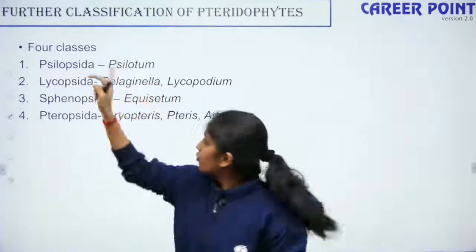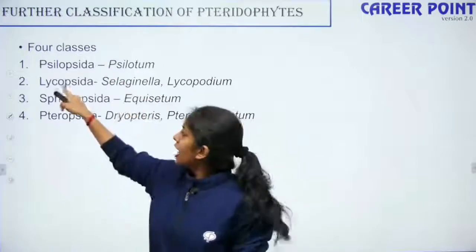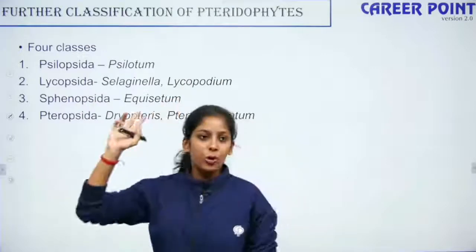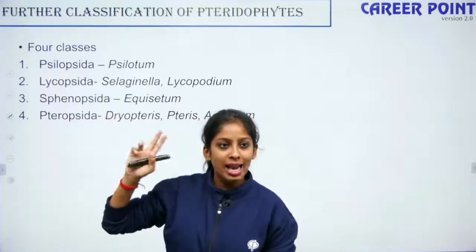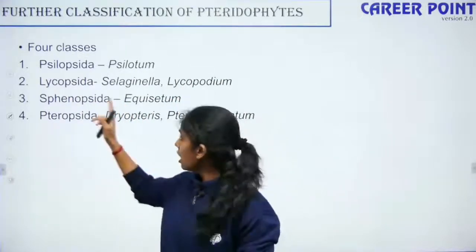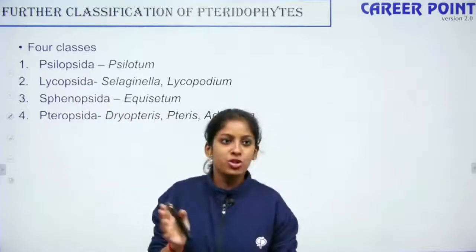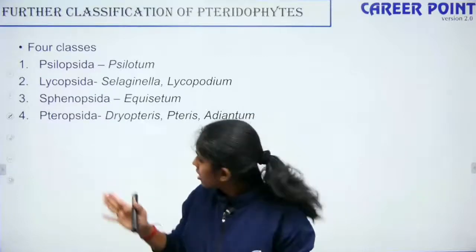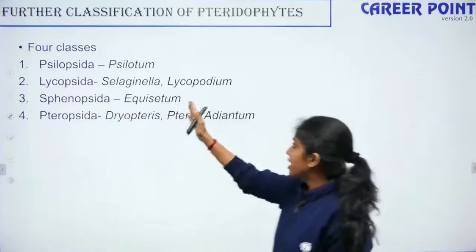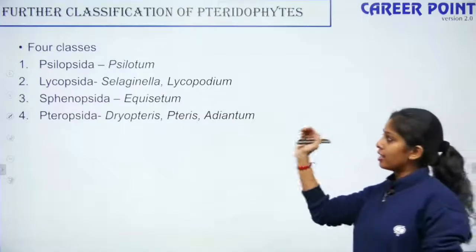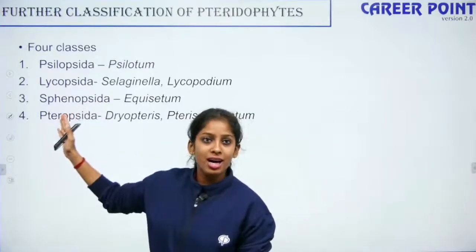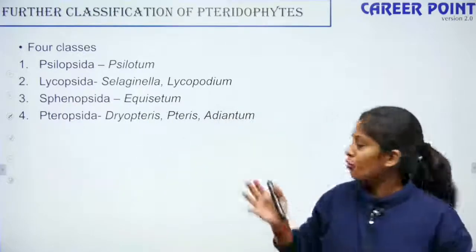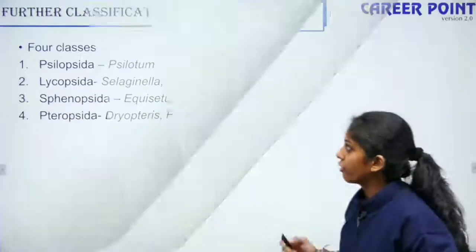If given a match the following, you can match these two. Lycopsida, Selaginella, Lycopodium. Lycopsida and Lycopodium you can easily match, but remember Selaginella also comes here. Cenopsida, Equisetum, this is your horsetail. Equisetum is your horsetail, equus is horse. Pteropsida, Dryopteris, Pteris, Adyanthum. So again, Pteris and Pteridopsida are both easy to match, right? So your Dryopteris is your wood fern and your Adyanthum is your walking fern, right?